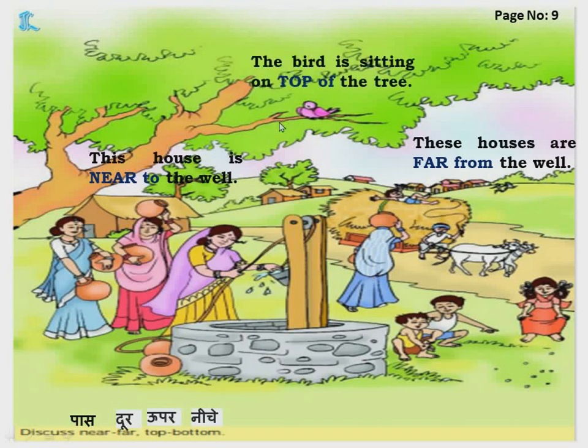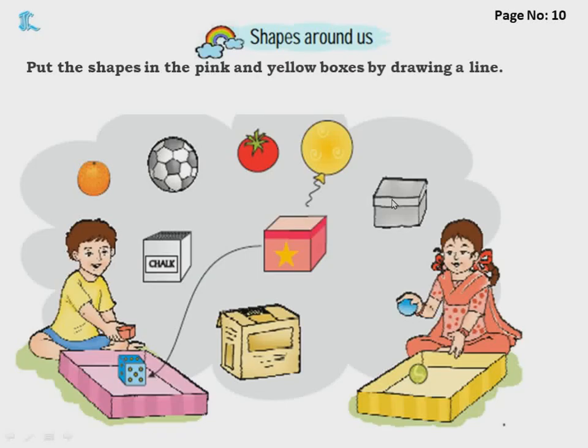You can see a bird sitting on top of a tree. The bird is sitting on top of a tree. The lady has kept the pot on top of her head. Understood? And next, bottom means niche. This pot is lying at the bottom. And similarly, the kids are sitting at the bottom. And you can see a truck here, a bullock cart here. A boy is sitting on top of the bullock cart. Okay? Like this, children. Now next, shapes around us.